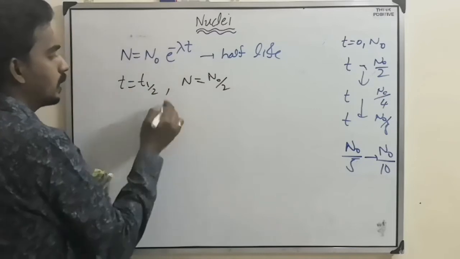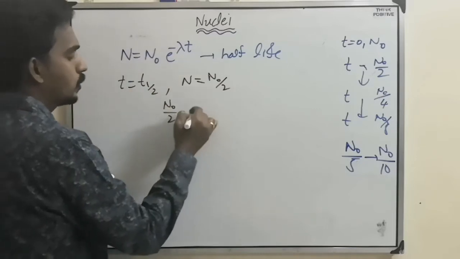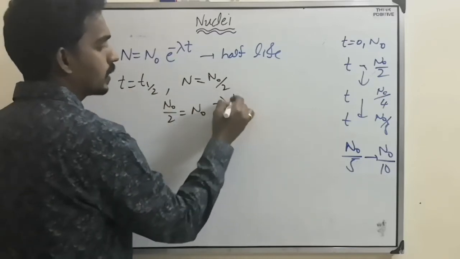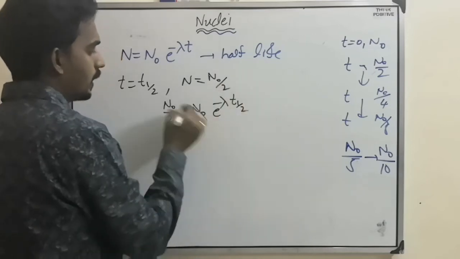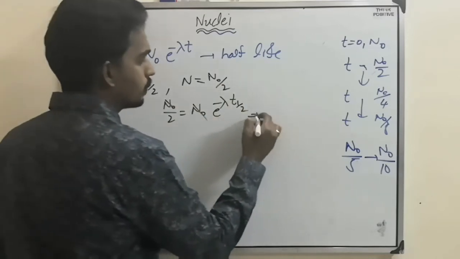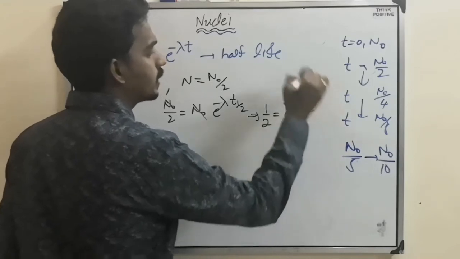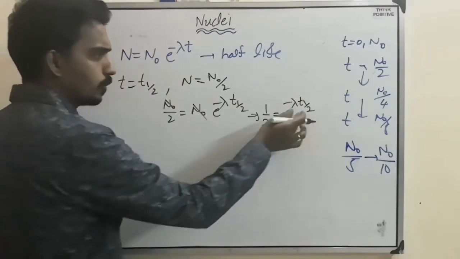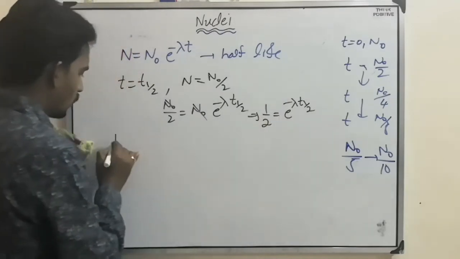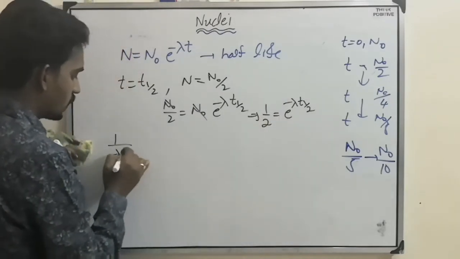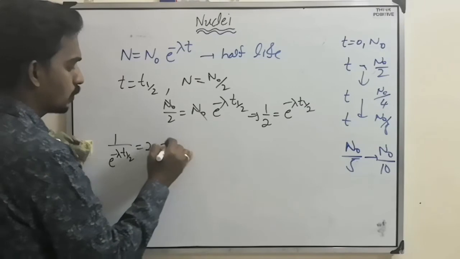Then substitute here, n naught by 2 equal to n naught e power minus lambda t half. N naught cancels, so 1 by 2 equal to e power minus lambda t half. Now bring this side: 1 by e power minus lambda t half equal to 2.